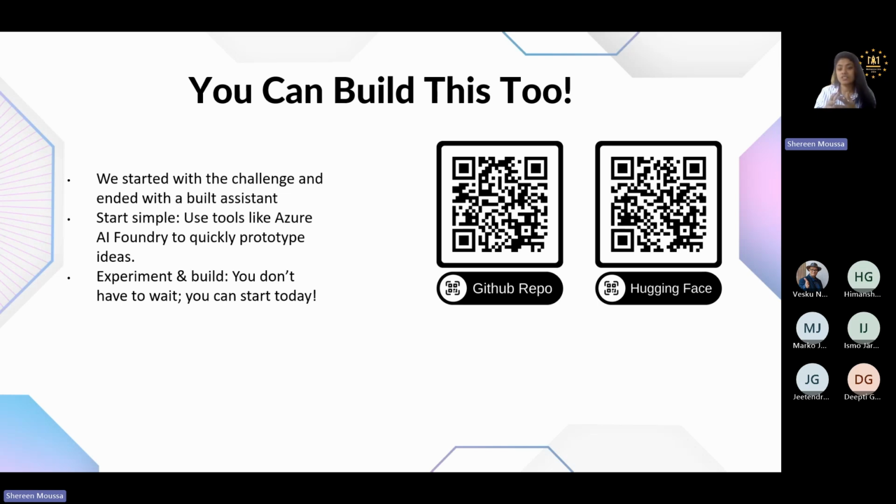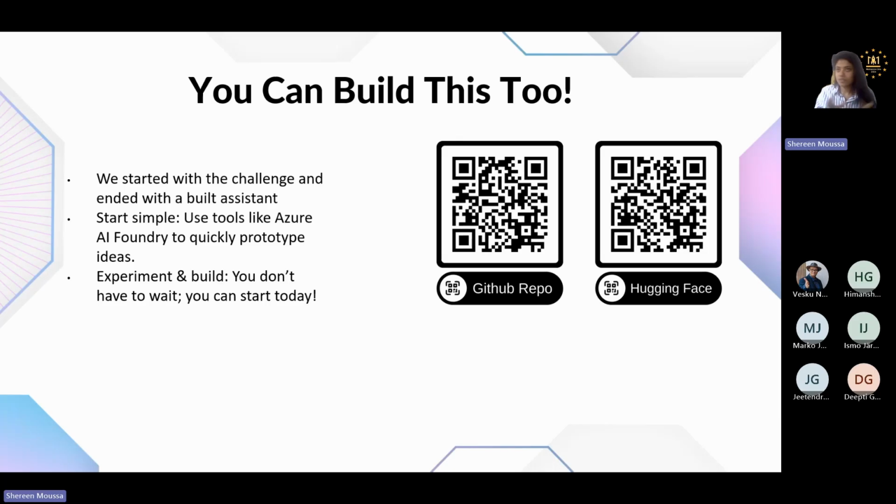If you have a challenge, if you have an idea in mind, go ahead, start prototyping, start leveraging the AI tools that we already have in the market. You don't need a huge knowledge to start. Start using the AI Foundry and the different API keys, start playing around with it and see what's the potential of each, and start experimenting and building.